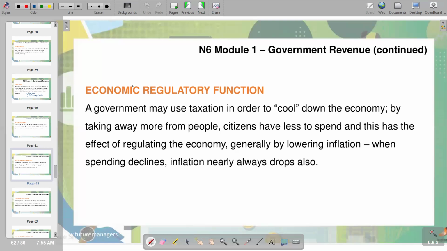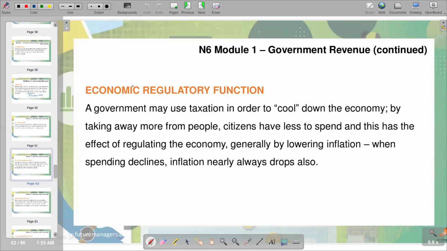So in that case, that demand is going to be lowered as goods are now expensive, and this is going to contract the demand. And when demand is contracted, remember by analyzing the forces of supply and demand, when the price mechanism is prevailing, we will see that the price will go down. So this is just an example of how taxation can be used as an economic regulatory function.